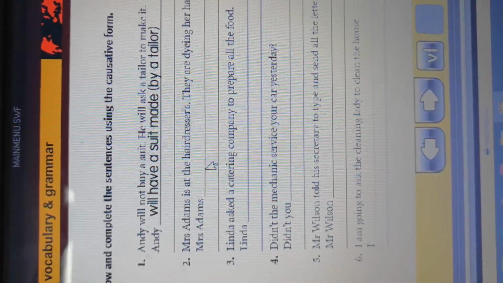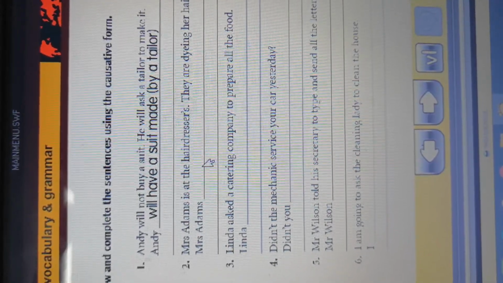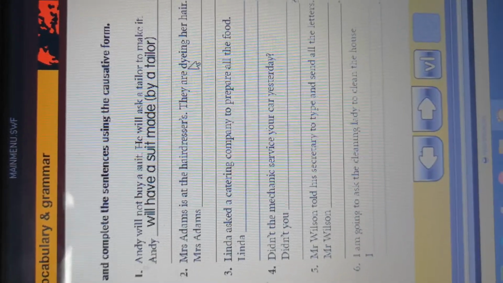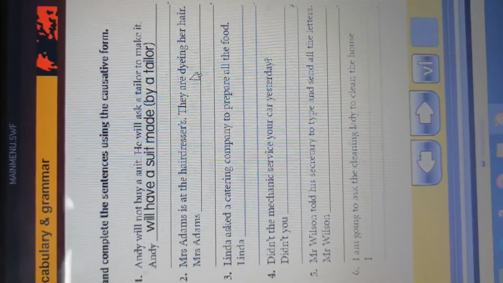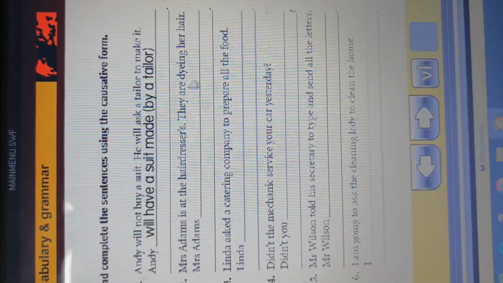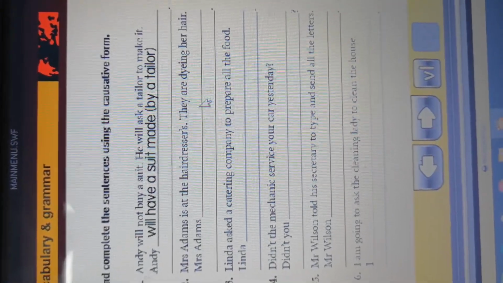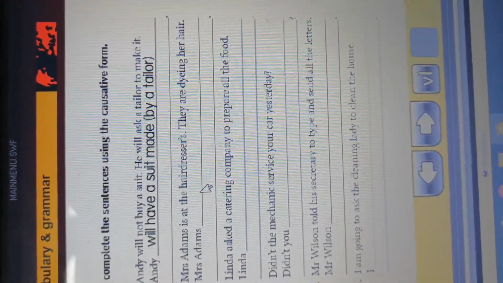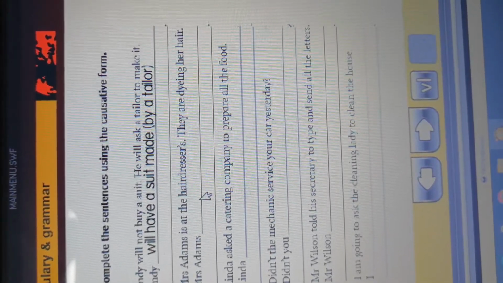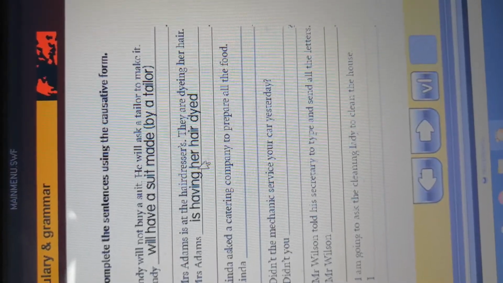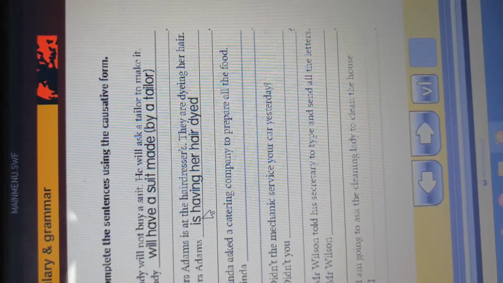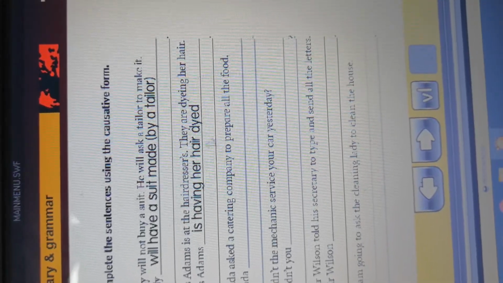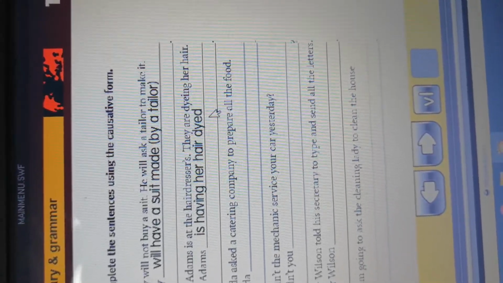How can we use the causative have here? If we look at the sentence here, we find the tense of the sentence is present progressive, are dyeing. So we must use present progressive with causative have here. So the sentence becomes Mrs. Adams is having her hair dyed. Is having, this is present progressive. Her hair, this is the object, and dyed, this is verb 3.